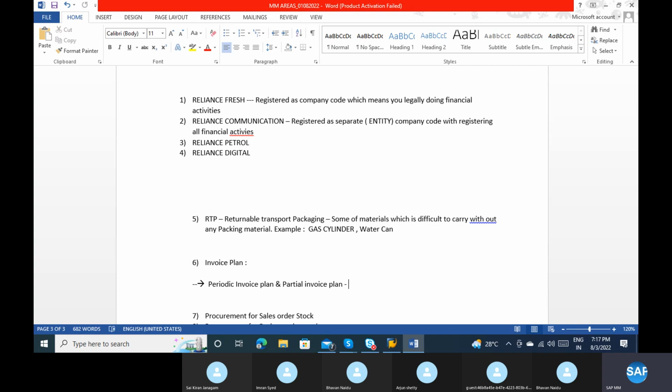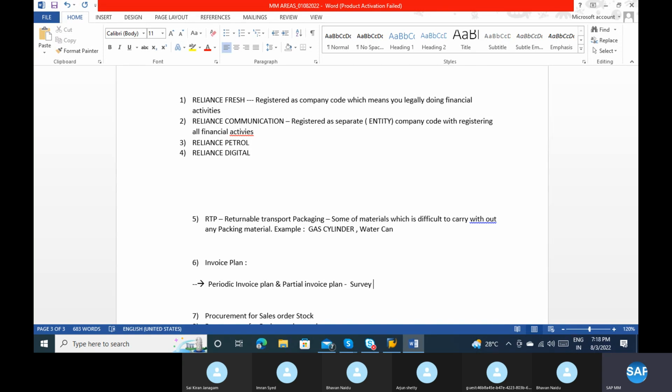Generally, in which scenario do we use this partial invoice plan? Anyone have an idea? Suppose my company starts a survey on how satisfied the customers are. They have different stages: at the initial stage, if you complete 20% to 30% of the customer satisfaction report, I will pay 20% of the amount.